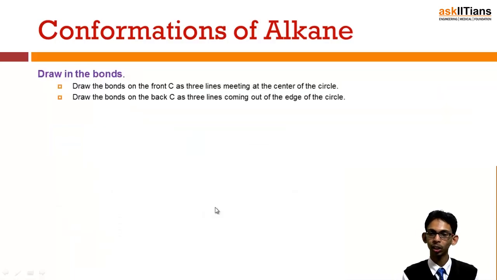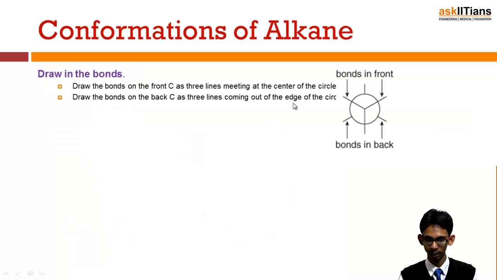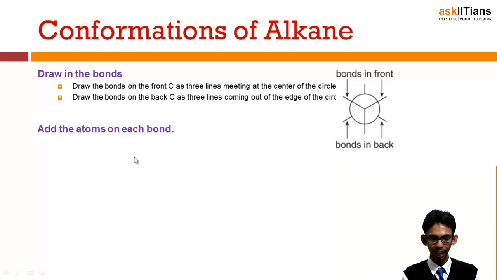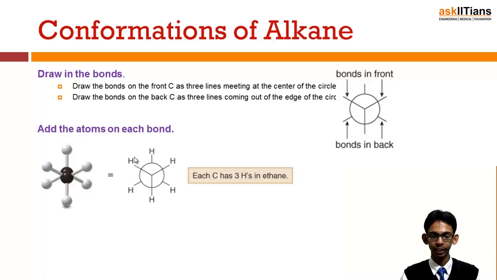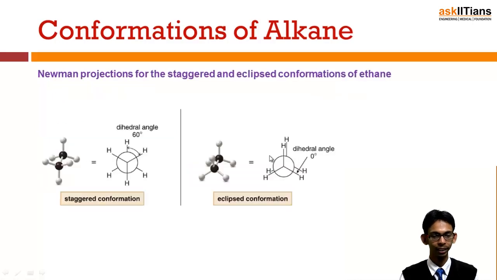The next step is to draw the bonds. The bonds which are coming out from the circle are actually the bonds of the back carbon, and those which are coming out from the center of the circle are of the carbon which is in front of the plane of paper. Next is to attach the atoms on each. Attach all the hydrogen atoms, and each carbon has 3 hydrogens in ethane.